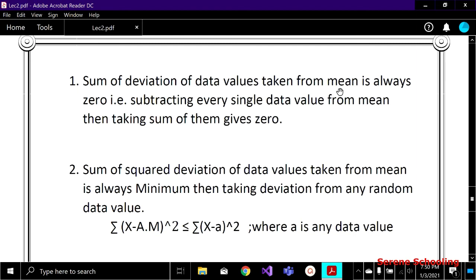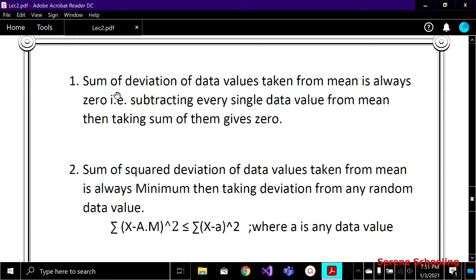We are given some data values in our question, and we have to subtract all those data values from the mean. After subtracting, we get a set of values, and if we take the sum of all those values, then that sum is always going to be 0. Deviation is not simply a subtraction, but it is when a particular number is subtracted. In this case, which number is being subtracted? The mean is subtracted from the data values.